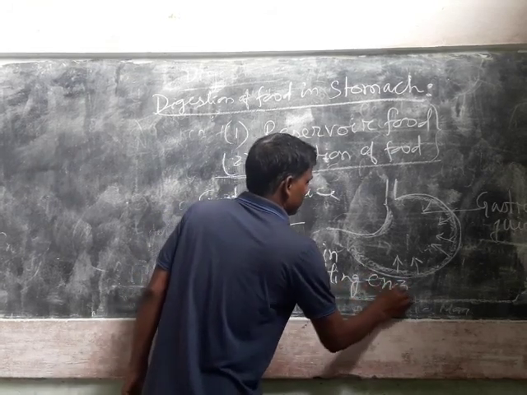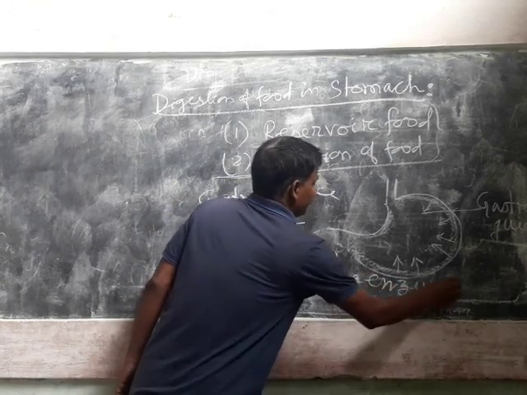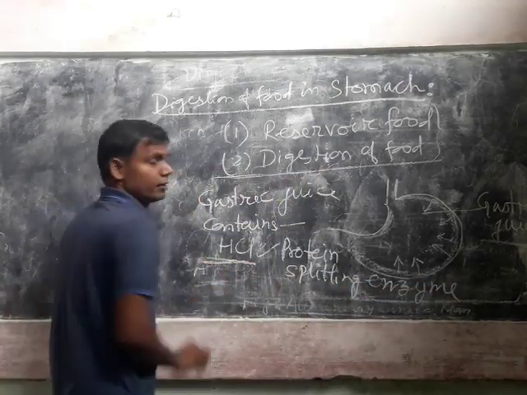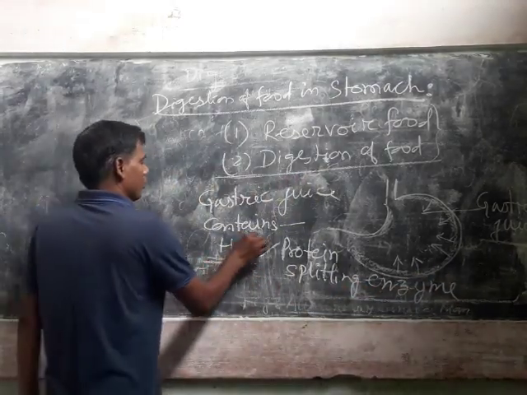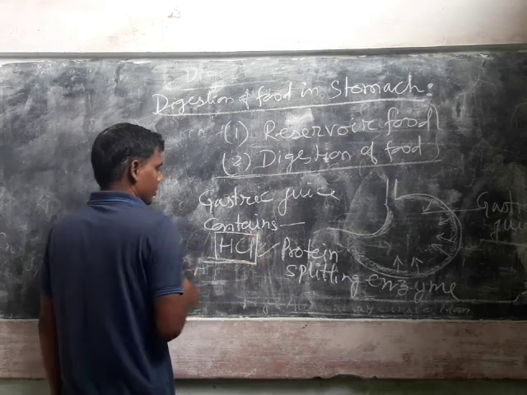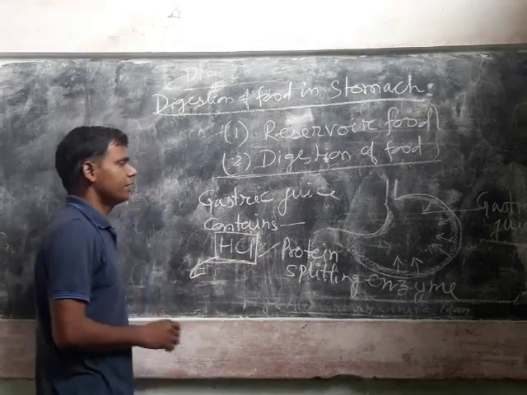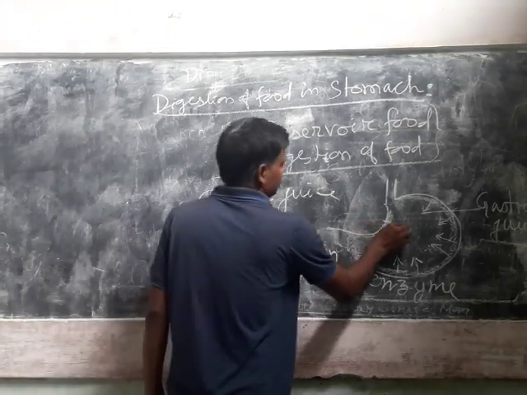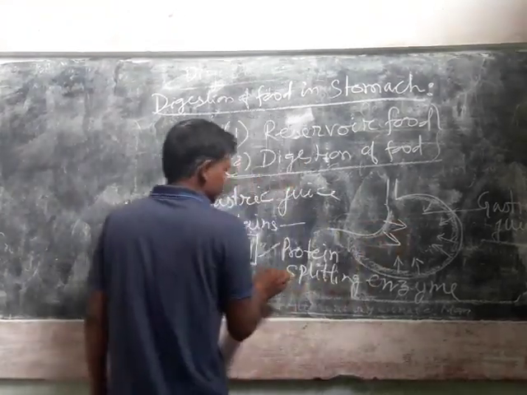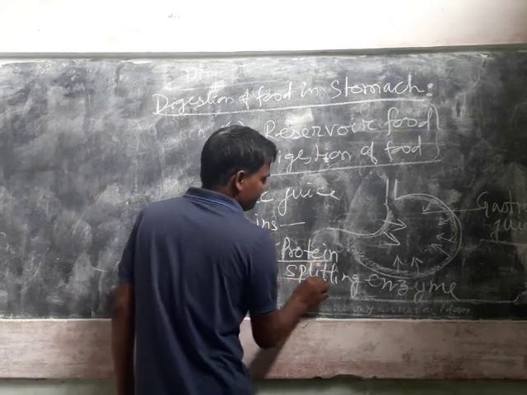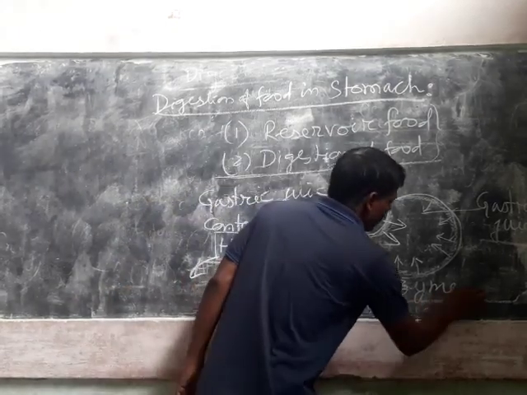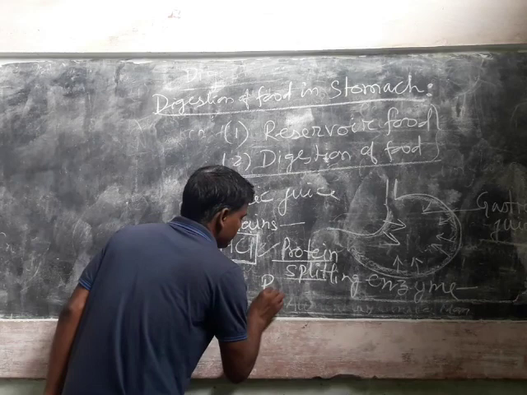Now, this hydrochloric acid kills the germs present in food, and the protein splitting enzyme is called pepsin.